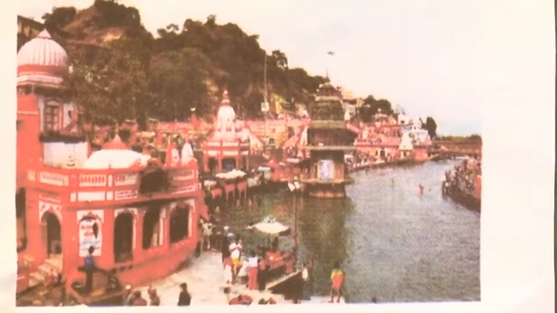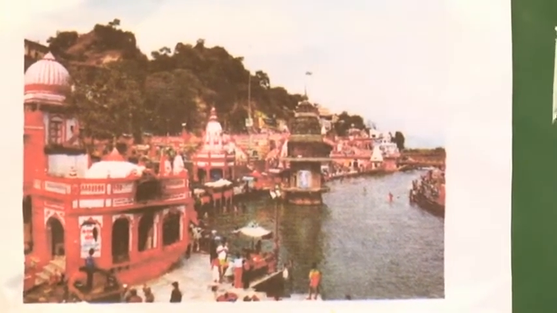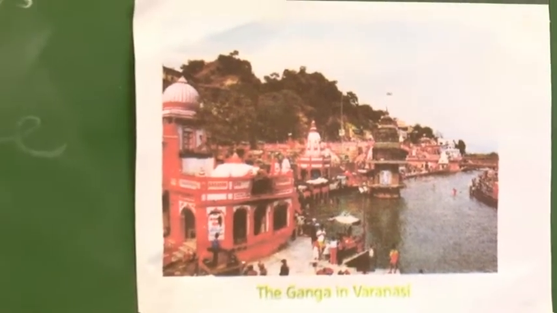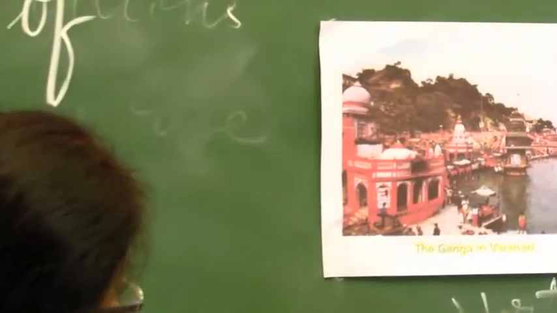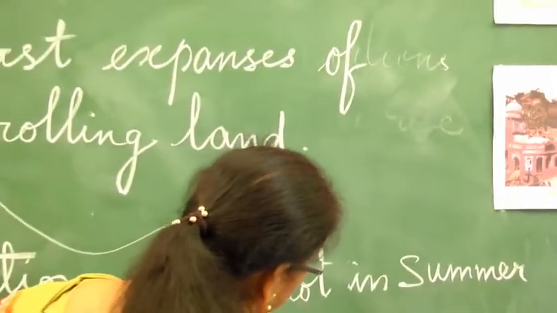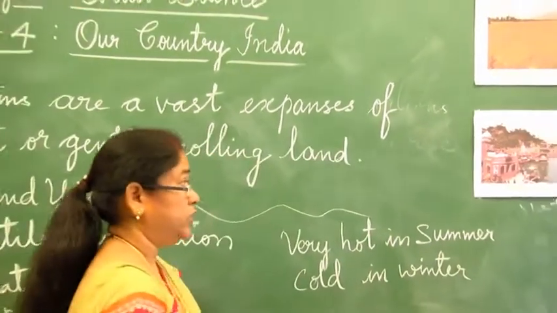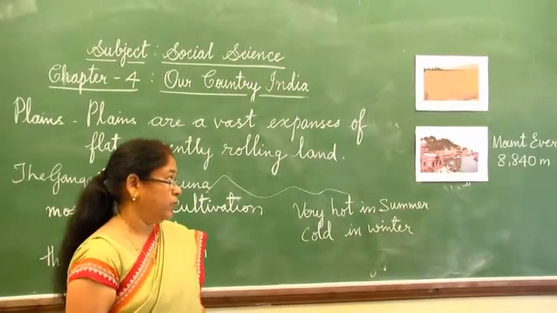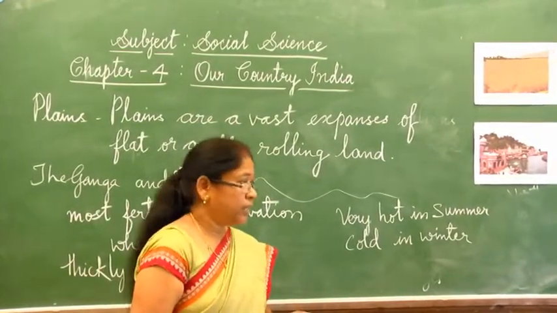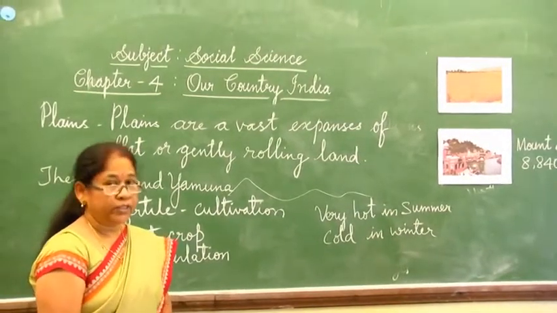And coming to the climate, in the plain region it is very hot in summer and very cold in winter. And in the Himalayas, it is extremely cold. Today we have learnt about mountains and plains. In the next class, we shall learn about the different plateaus.